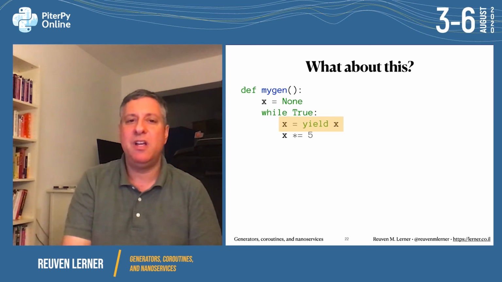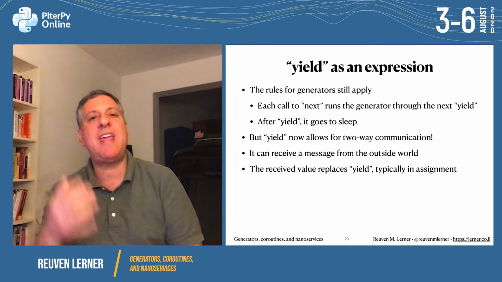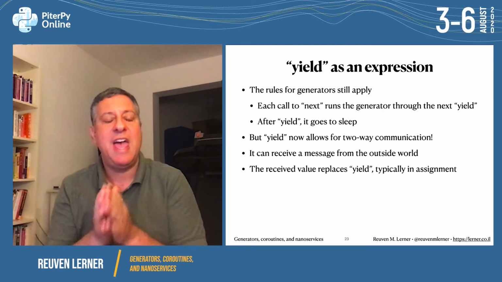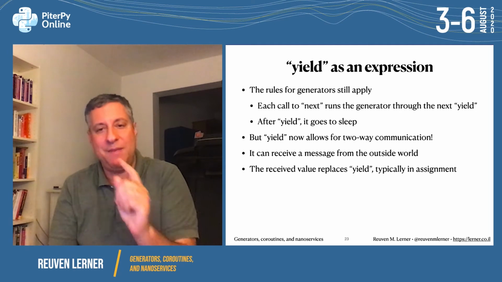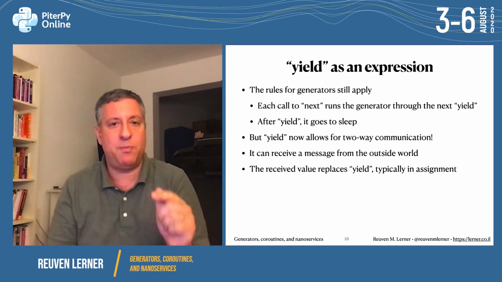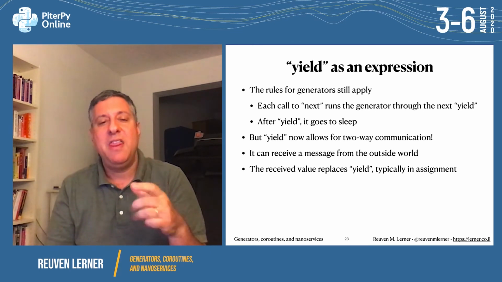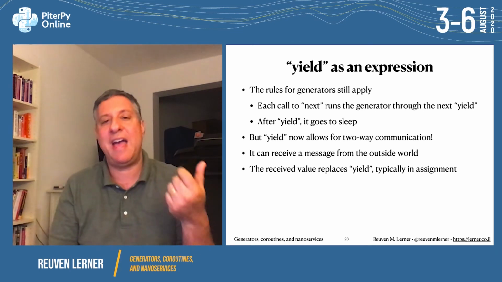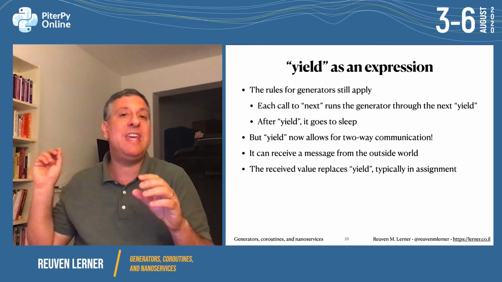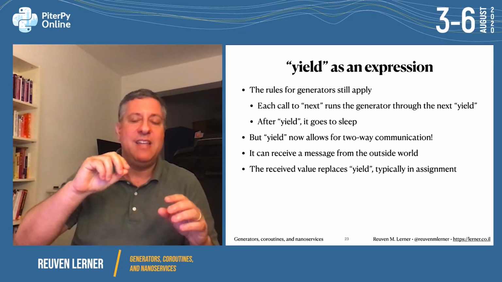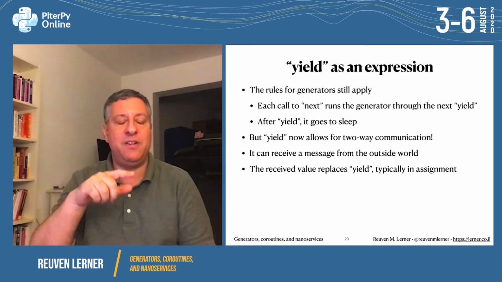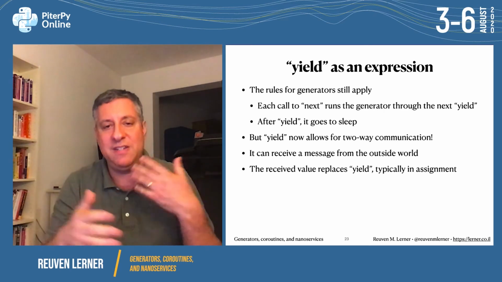How does that work? Well, if yield is an expression, the same rules for generators still apply. Each call to next runs the generator through the next yield. And after yield, it goes to sleep. But, and this is the important thing, the yield is on the right side of an assignment statement. That means that the assignment can only happen when we get a value back from yield. Where is yield going to get a value back from? Well, we can inject a value from outside. Yield can now receive a message from the outside world. That received value will replace yield, put it into assignment, and then it will continue.